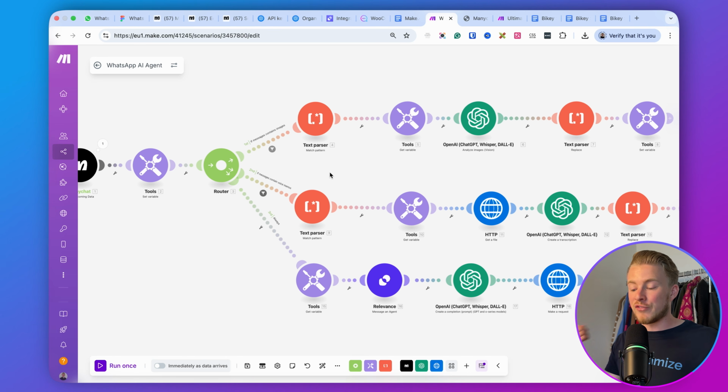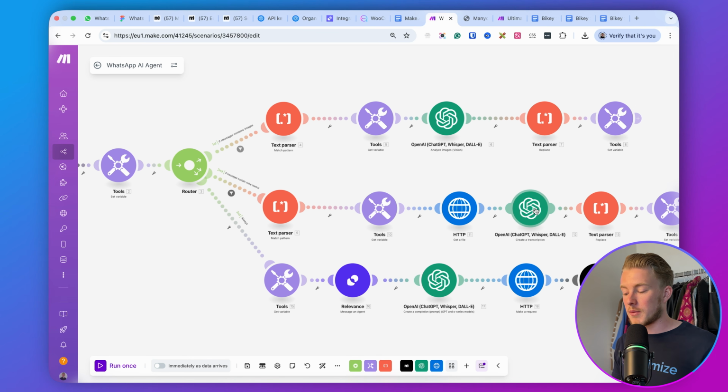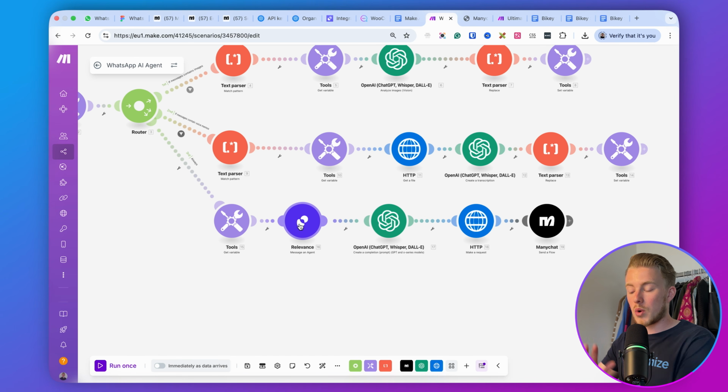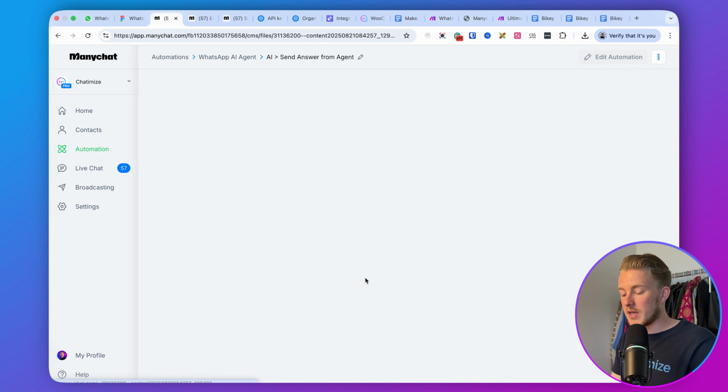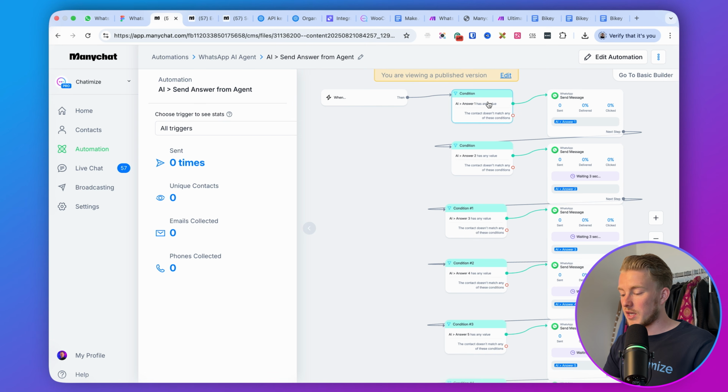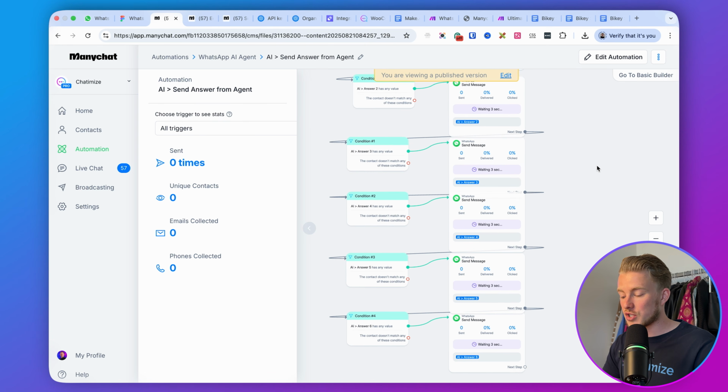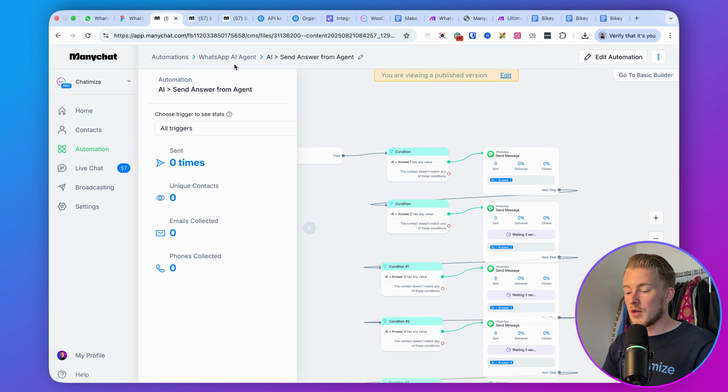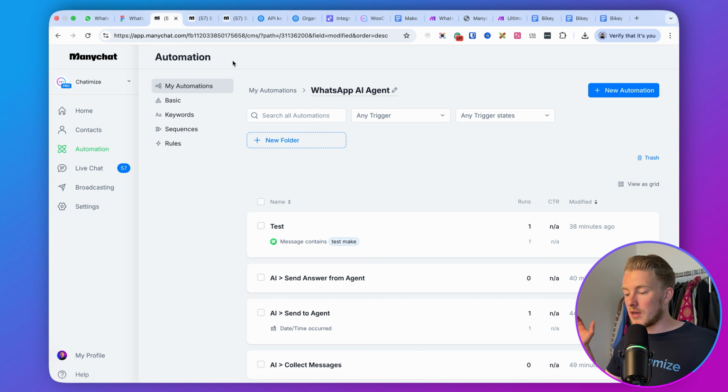If it can find any voice memos, it will transcribe those voice memos using OpenAI. And then lastly, it will get all of that text and send that to Relevance AI, where we have our AI agent. Then we will split the answer of Relevance AI into multiple messages, send those messages to Manychat via the custom fields, and then we send the Manychat flow. And the Manychat flow is this, where we check on each one of these answers and send those answers to WhatsApp. So that's how the entire thing works.